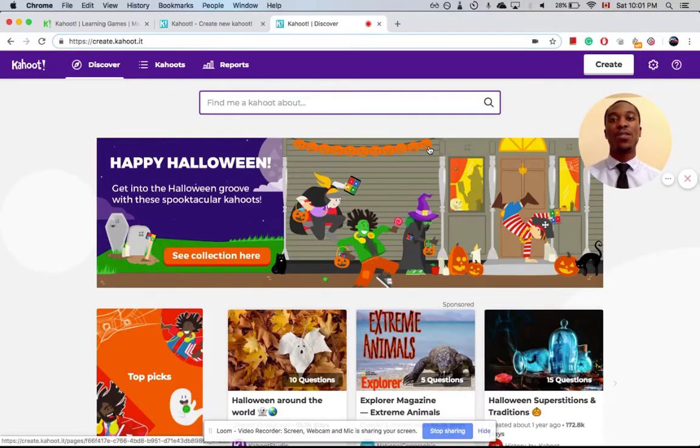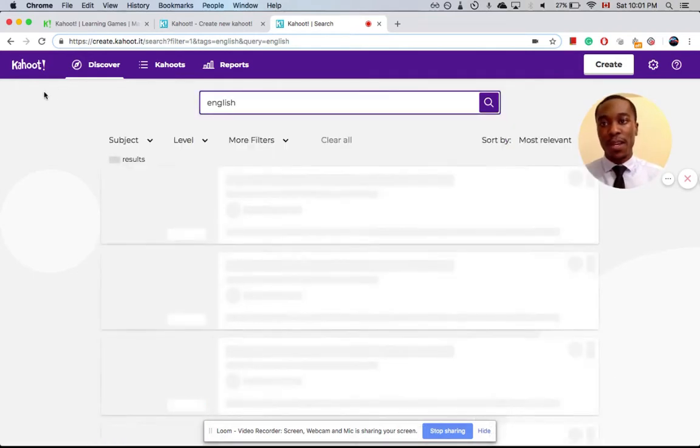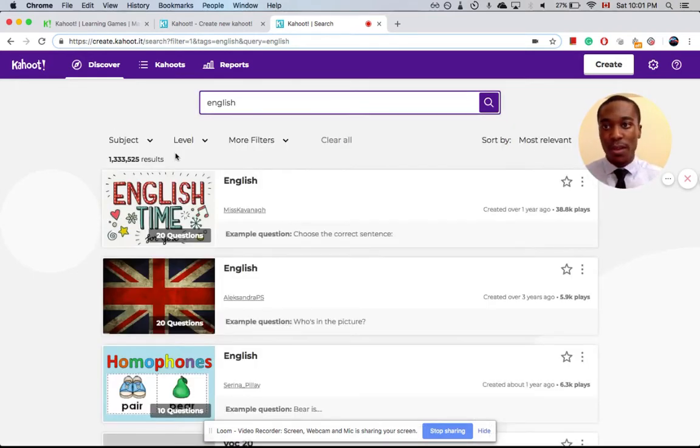Okay, so once you log into your account, you have 2 options when you want to play on Kahoot. You can either create a new one, or you can look for a new one. Of course, there are options here. What we recommend is just looking for a new one. Let's say here English. Then you have options here that you can use to refine the search. Let's take this one.